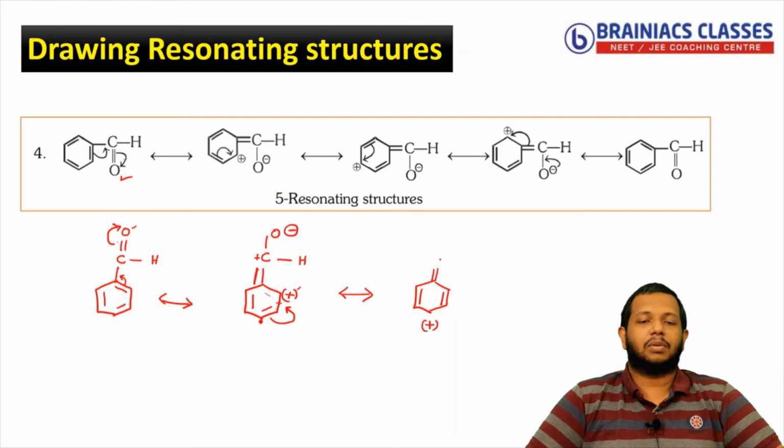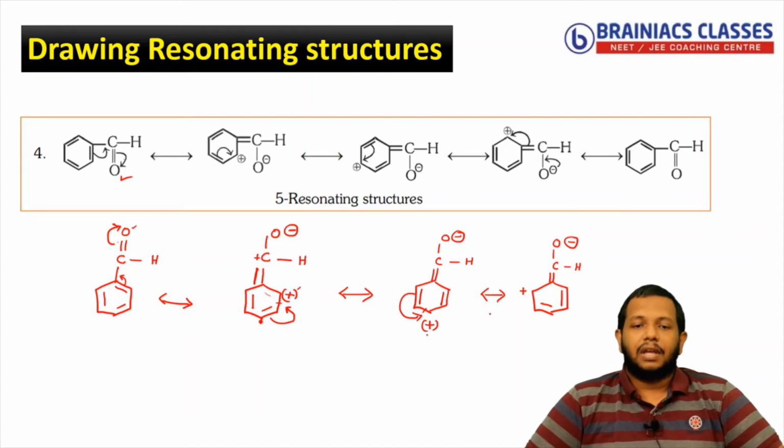You have double bond, CHO, negative. Now again, if you could see positive charge, single bond, double bond, the double bond will move in this direction. So the next structure will be what actually? You can see something like this. Something like this will come, and you have positive charge here and double bond, CHO minus.